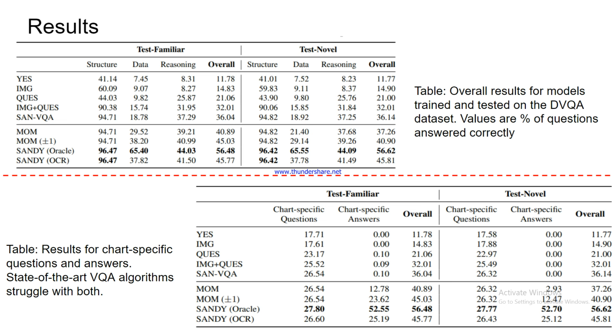So for this we can see some of the accuracies of all the baselines and for the SANDY models. This is the overall result for models trained and tested on the DVQA dataset. The overall performance here is 11.78, which is very low, because it is giving yes for every question, whatever we are asking.